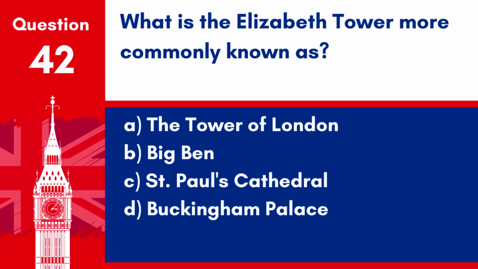Question 42. What is the Elizabeth Tower more commonly known as? A. The Tower of London. B. Big Ben. C. St. Paul's Cathedral. D. Buckingham Palace. Answer. B. Big Ben. The Elizabeth Tower is famously known as Big Ben, although this name originally referred only to the bell within the tower.